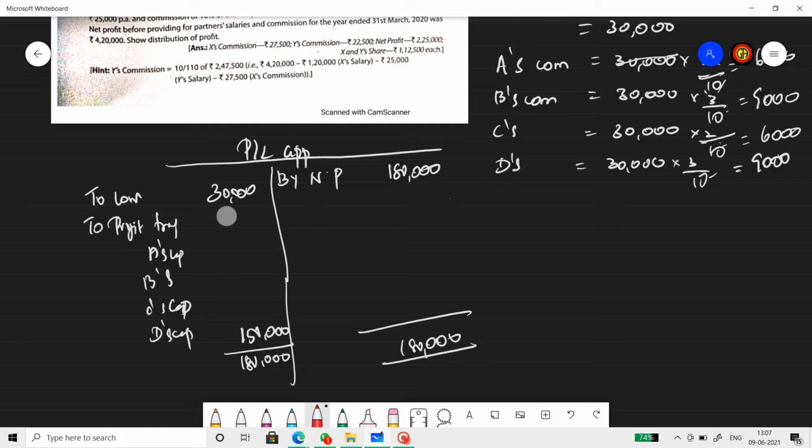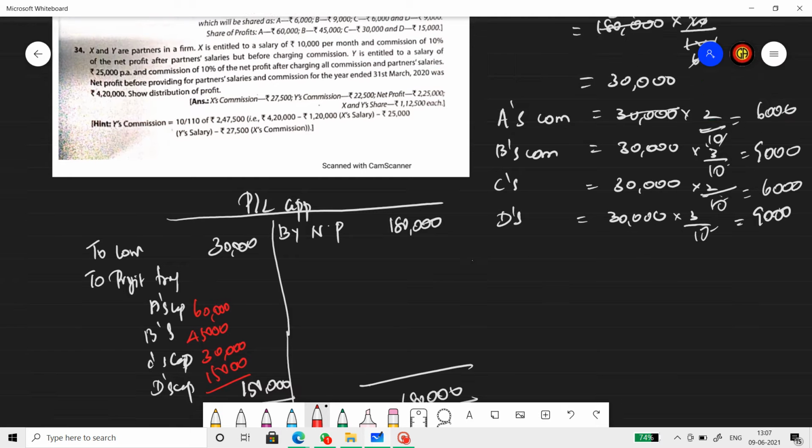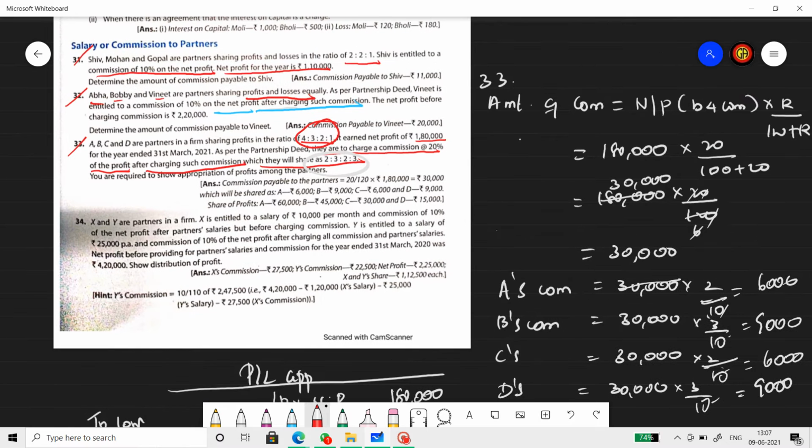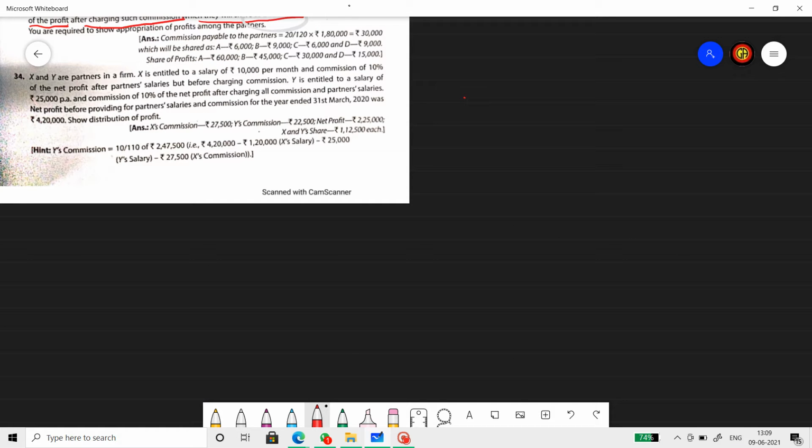B will get 1,50,000 into 3 by 10, 45,000. C will get 1,50,000 into 2 by 10, 30,000. And D will get 1,50,000 into 1 by 10, 15,000. Totals to 1,50,000, isn't it? So this is how the profit is distributed here. Previous two questions, they didn't ask for the distribution of profit. Here they did it. Right.